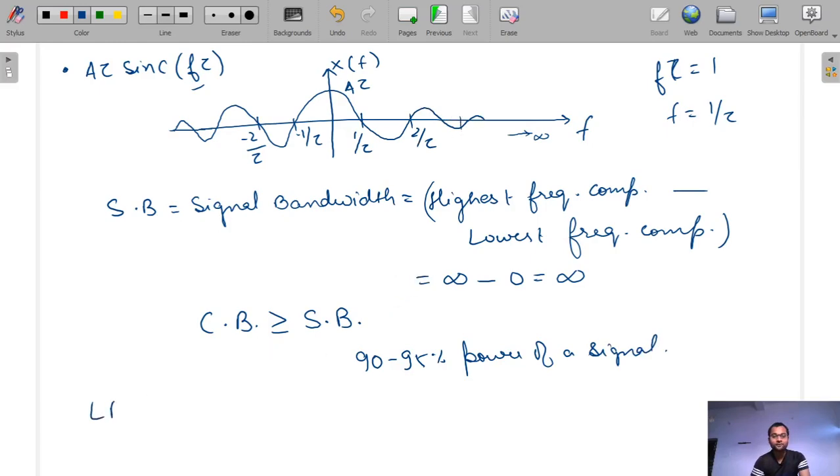So we limit up to that point. Suppose the channel is a low pass filter, given from minus 1 by tau to 1 by tau, and here the gain is 1.